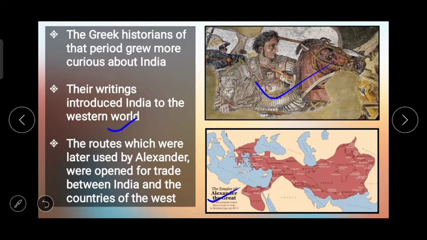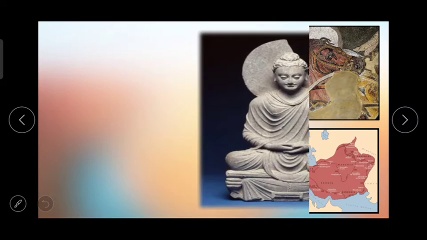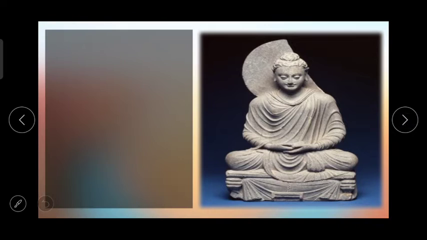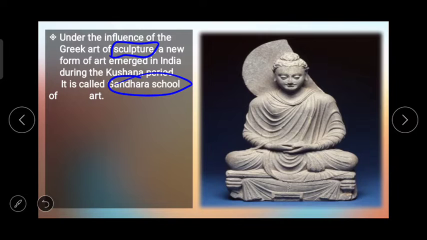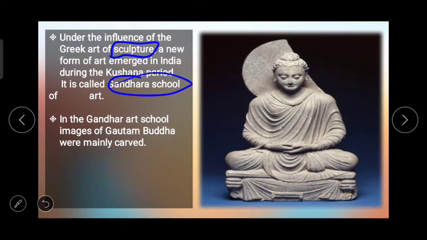Under the influence of Greek art sculpture, a new form of art emerged in India during the Kushana period, and it is called Gandhara School of Art. क्या कहा जाता था इसे? गांधार स्कूल ऑफ आर्ट, which was influenced by the Greek art. In the Gandhar art school, images of Gautam Buddha were mainly carved.